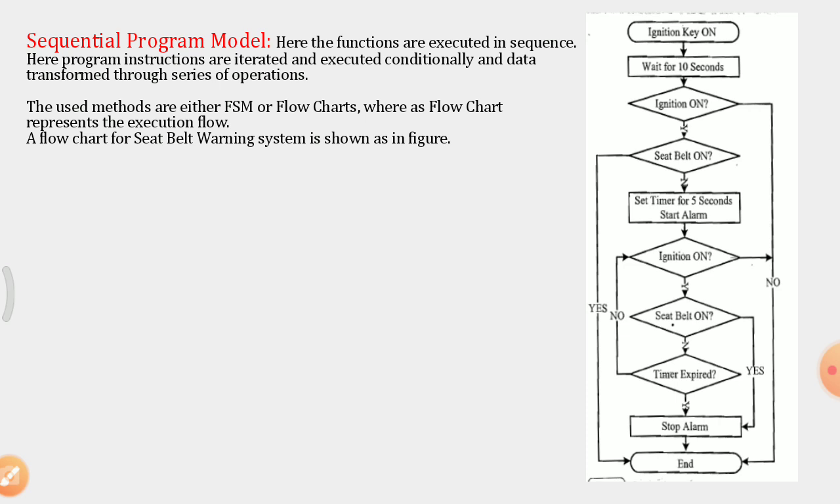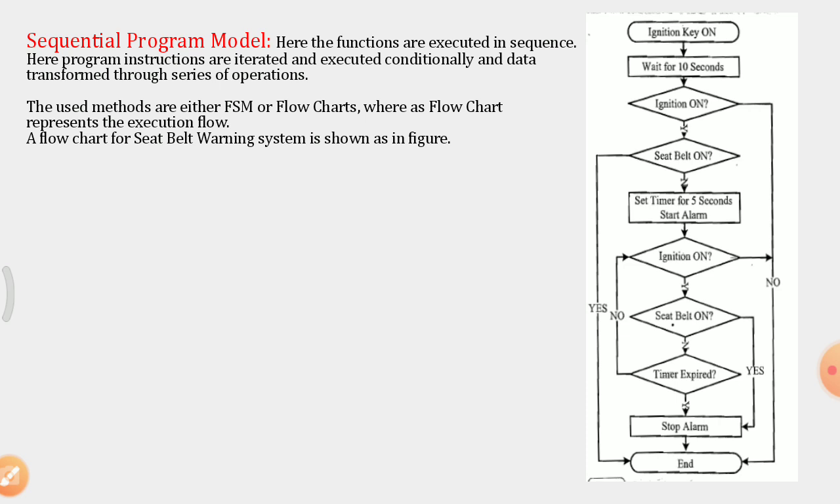Whereas a flowchart represents the execution flow, that is why a sequential programming model selects a flowchart for describing the model. A flowchart for the seatbelt warning system is shown in the figure. This is the same seatbelt example that we saw in the previous slide, and this flowchart explains the same thing. If the ignition key is on, go to a wait state and wait for 10 seconds. In those 10 seconds, if the ignition is off, don't alarm, just go to end.